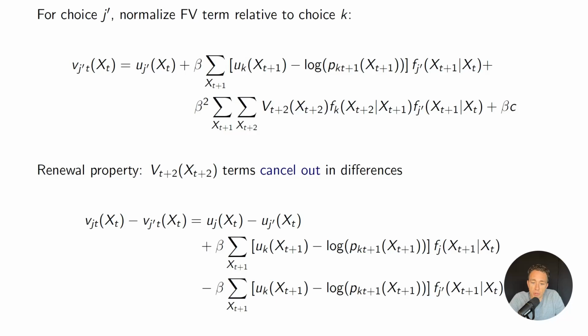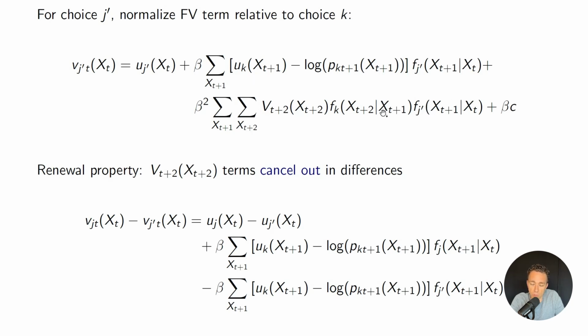So by virtue of this renewal property, these big vt plus 2 terms will cancel out. If you remember, I had the same exact term here for big vt plus 2 on the previous slide, but I had an fj instead of an fj prime, but everything else was the same.